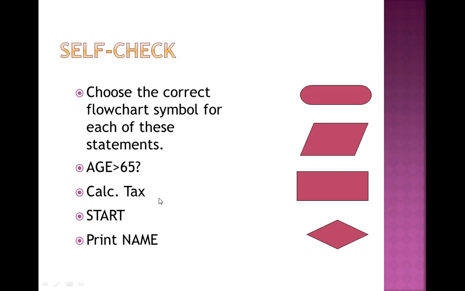Then calculate text. Now this is the processing part, meaning for calculation purpose the symbol used is the rectangle symbol. This is the answer for calculate text, and the previous one is the example for the diamond. Then there is a start symbol. As I told you, the oval is used for starting. So this is the next one.